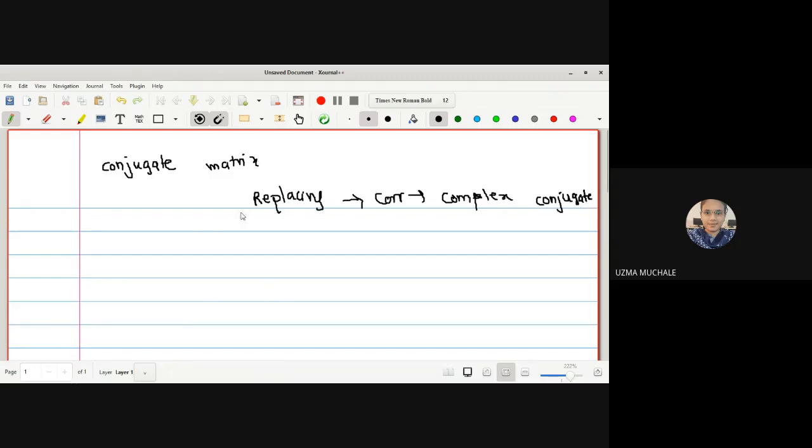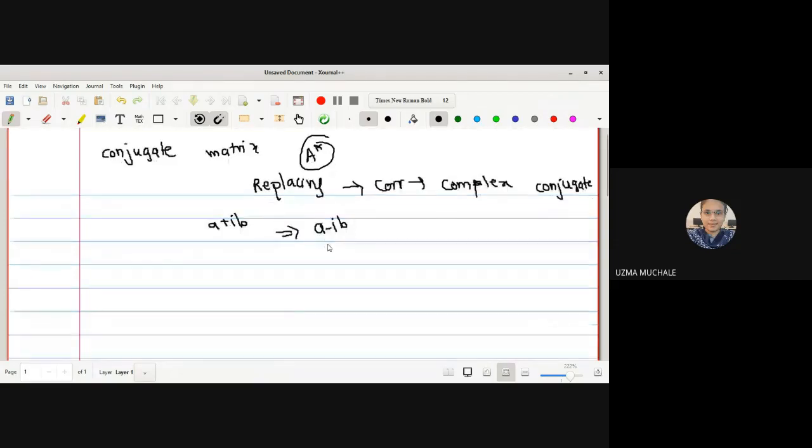It is denoted by A star. If the entries are of the form a plus ib, then we replace them in the form of a minus ib. So it is called a conjugate matrix.